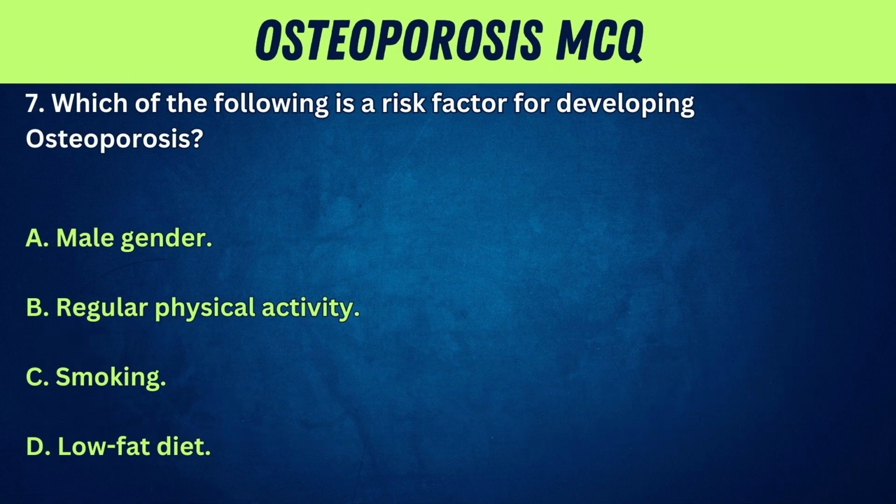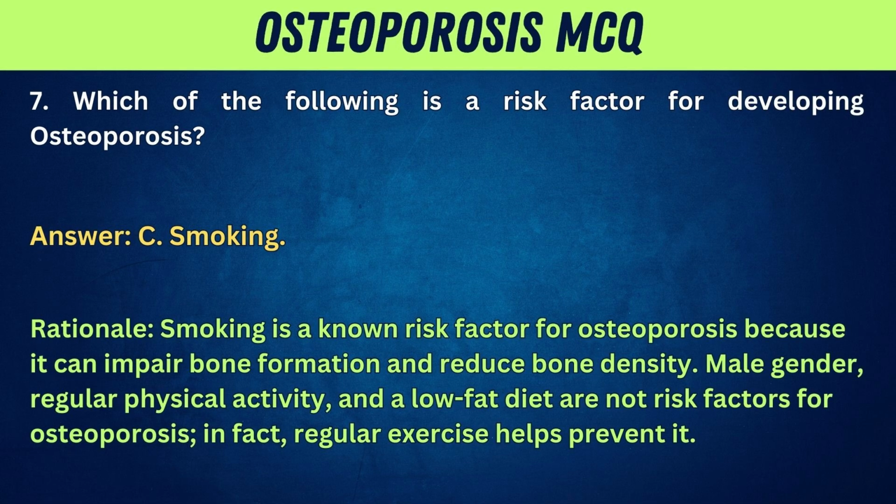7. Which of the following is a risk factor for developing osteoporosis? A. Male gender. B. Regular physical activity. C. Smoking. D. Low-fat diet. Answer: C. Smoking. Rationale: smoking is a known risk factor for osteoporosis because it can impair bone formation and reduce bone density. Male gender, regular physical activity, and a low-fat diet are not risk factors for osteoporosis. In fact, regular exercise helps prevent it.